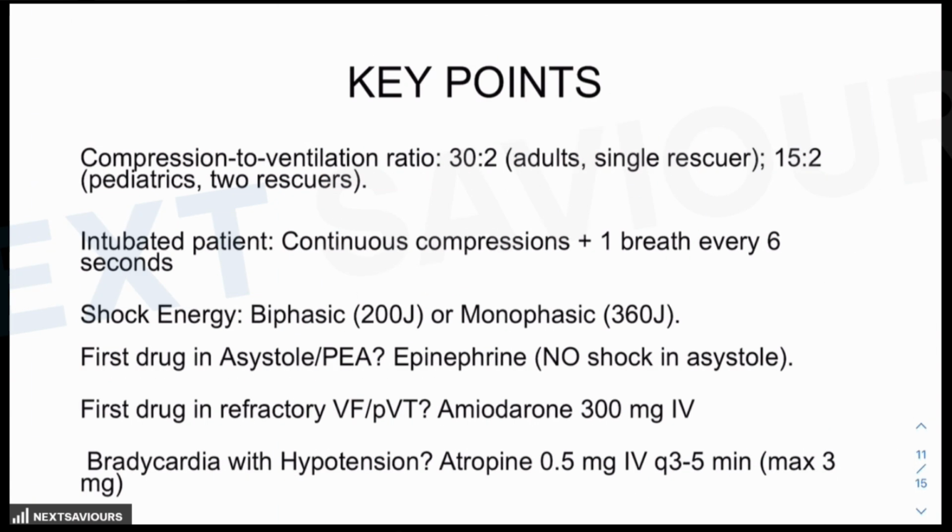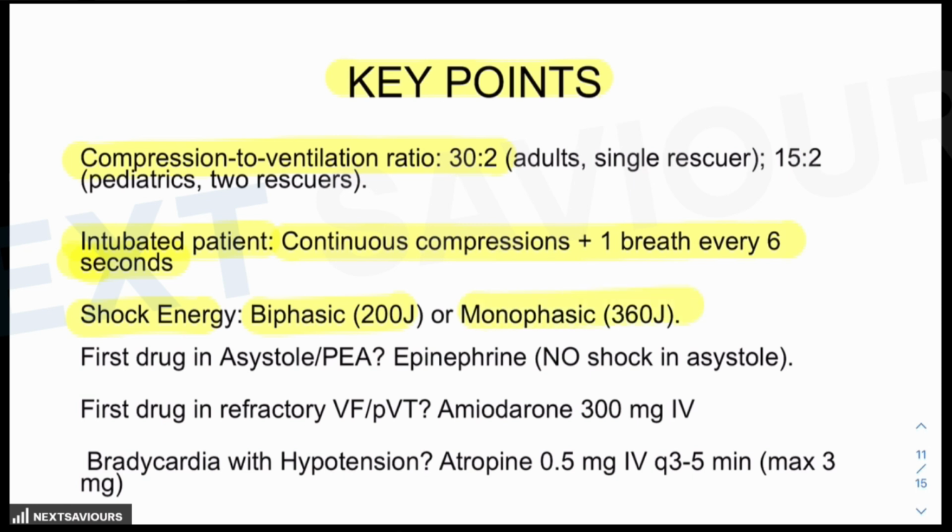So what are the key points, if you want to remember and revise it, what are the key points that we have discussed, or what are the key points the examiner usually focuses on? First is the compression to ventilation ratio that they used to ask. In case of an intubated patient, as I told you, things are slightly different: continuous compression plus one breath pushed after every 6 seconds. The shock energy for biphasic has to be 200 joules. For monophasic, it has to be 360.